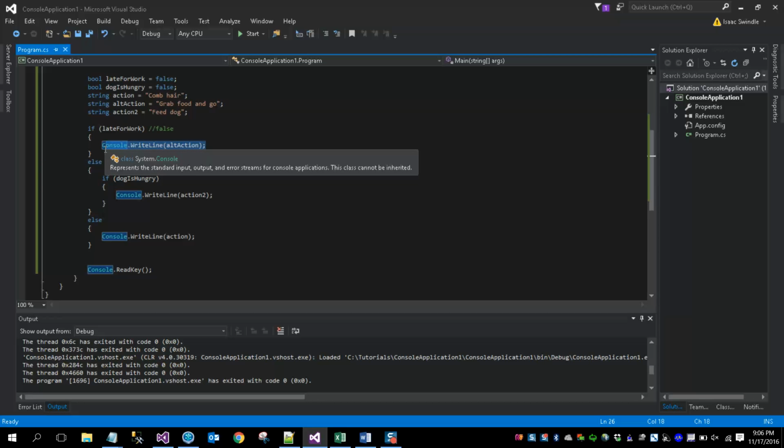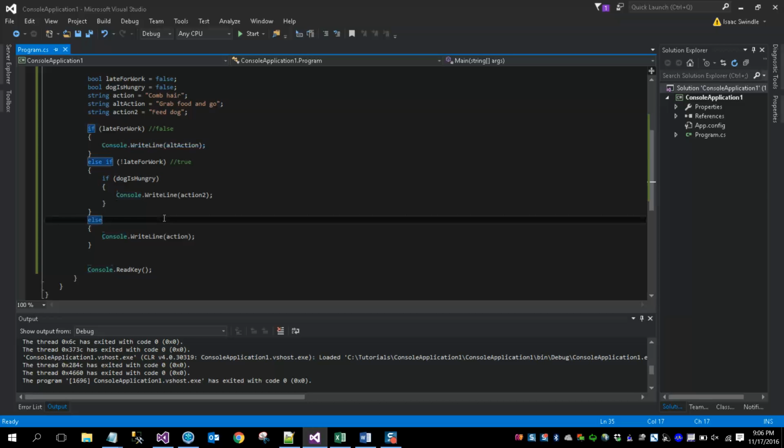So that's some complexity and some things to work around, but now you can actually start making decisions. With if, else if, and else, and then nesting the if statements, you can make an innumerable amount of decisions. There's another construct that I'm going to go into in the next video called a switch statement that will take all of these else ifs and compress them into something that's a little easier to digest and a little easier to read. But you've got the tools now to branch your code out.